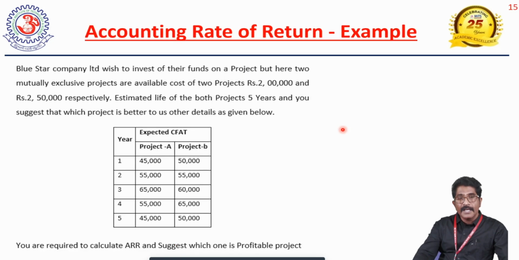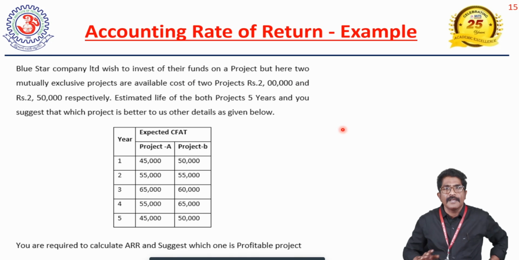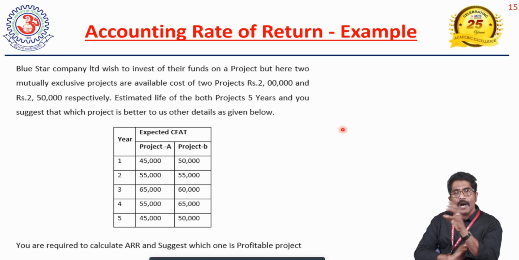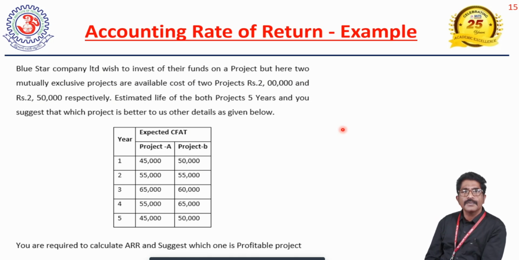Coming to the next one, accounting rate of return. Under the accounting rate of return, how are we going to take the decisions? See here, Blue Star Company Limited wishes to invest its funds in a project, but here two mutually exclusive projects are available. The cost of the projects is 2 lakhs and 2,50,000 respectively. The estimated life of both projects is 5 years. You suggest which project is better for us. Other details are as given below.